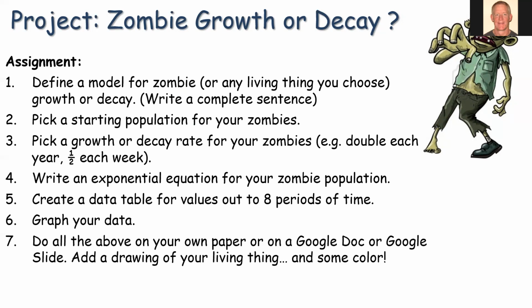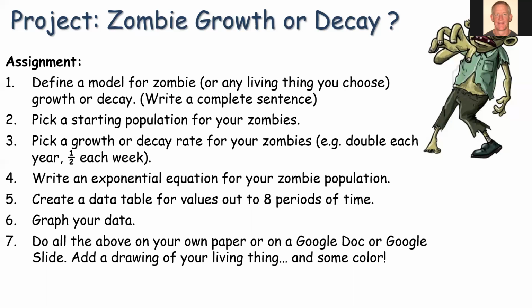Okay, and when I say define a model, I want you to write a complete sentence, right? You would say something like, zombies start with a population of 100 and it doubles each week, right? That would be an example of a complete sentence. So you're going to start by picking a population for your zombie at the beginning, right? So what I just said was 100. That would be an example of our starting population, and pick a growth or decay factor. You can do either one. They're either growing or decreasing. So you could say something like they double each year, or they are reduced by 1/2 or 0.5 each week.